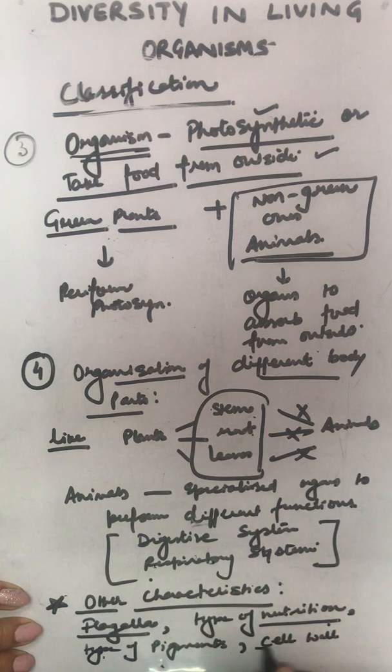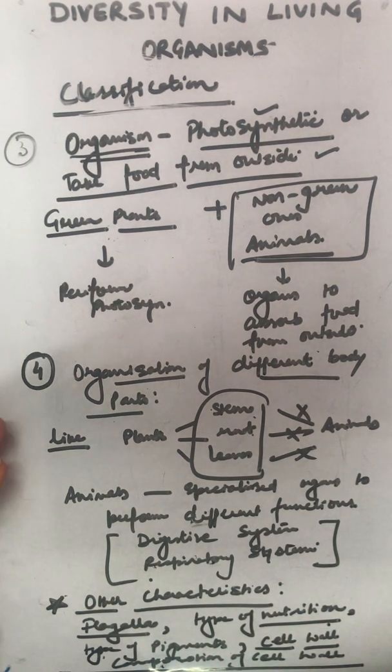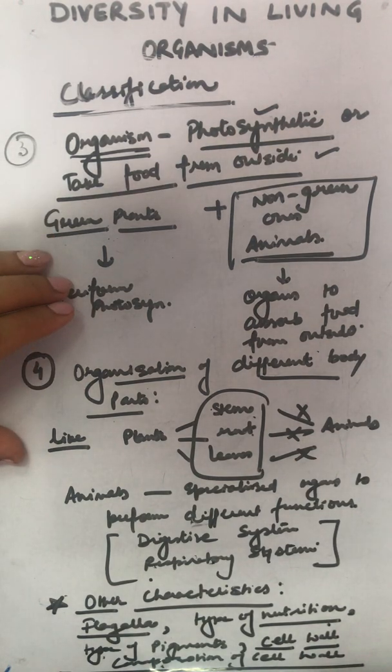Sometimes it is present, sometimes not in certain organisms. Then the composition of cell wall for sure. All these factors will automatically lead to classify the organisms. On the basis of these characteristics, we will group the organisms into different categories.